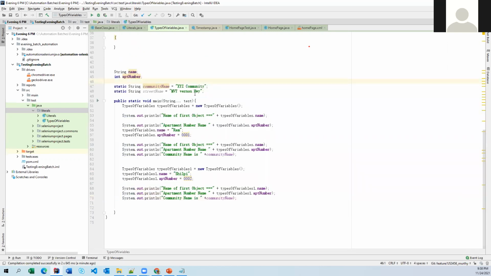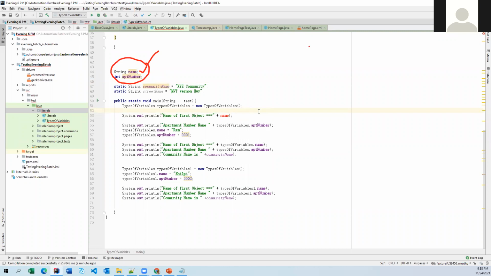When it comes to the static variable, before going to that, let's talk about this one again. These instance variables cannot be directly accessed from the static area. Directly you cannot access. Why? Because without an object, you cannot directly access. If I remove this, it is throwing an error, because you cannot access an instance variable from the static area.